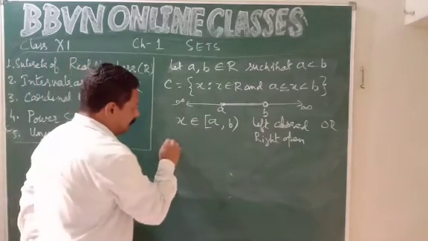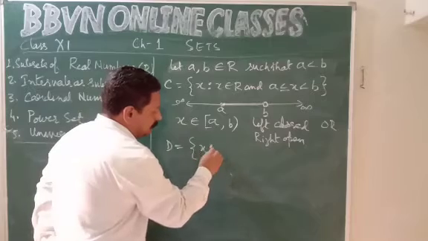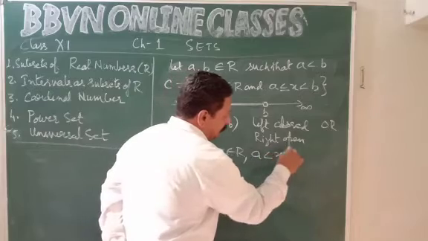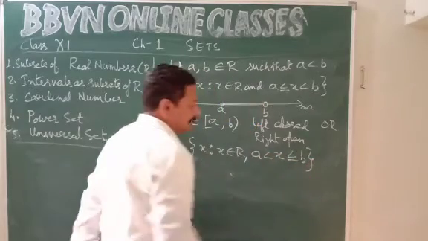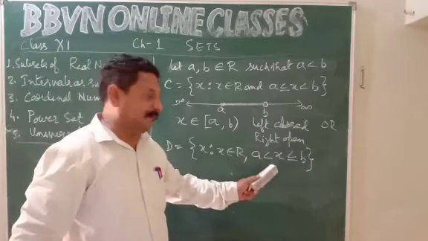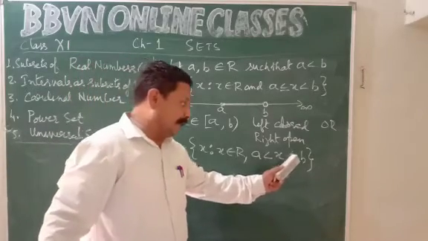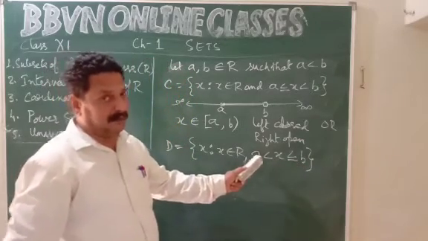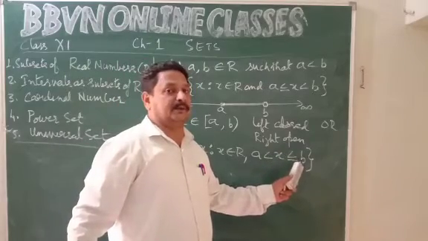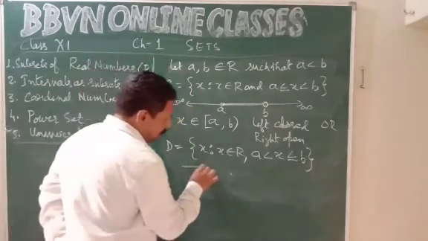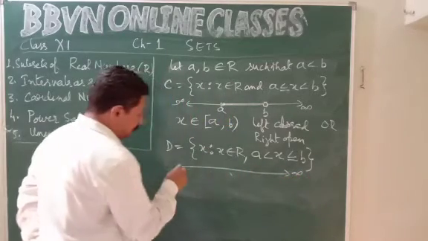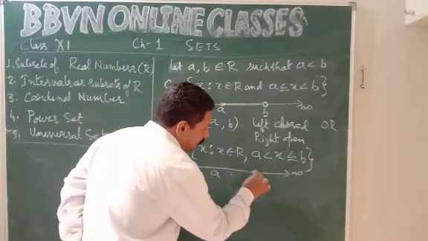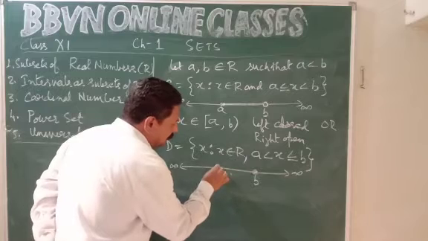Now, if I have a set D is equal to {x such that x belongs to R and a < x ≤ b}. So it means x is not equal to a, but x is greater than a up to b. b is also included. All the values of x are more than a, but they are less than or equal to b. So number line, plus infinity here, minus infinity here, a, b. b is included and a is not included.